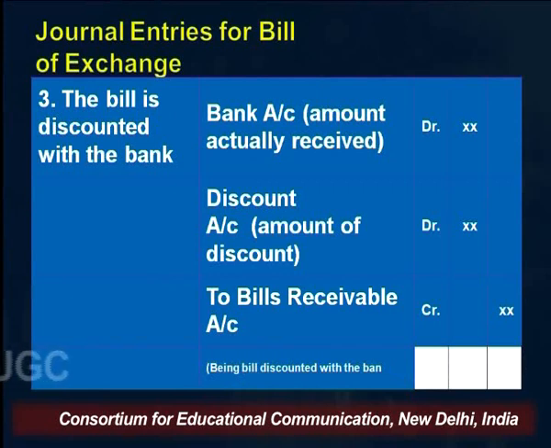Then, as I discussed earlier, when we go for the discounting option, we have to pay a certain commission to the bank. That particular commission is basically an expenditure for me as a business. So I will write discount account debit for the amount of discount I pay to the bank. So if the bill was for 10,000 and I am paying 100 rupees, my bank account would be debited here 9,900 and my discount account would be debited for 100.